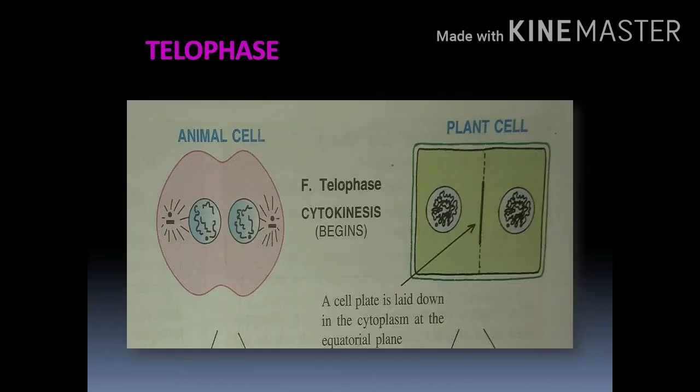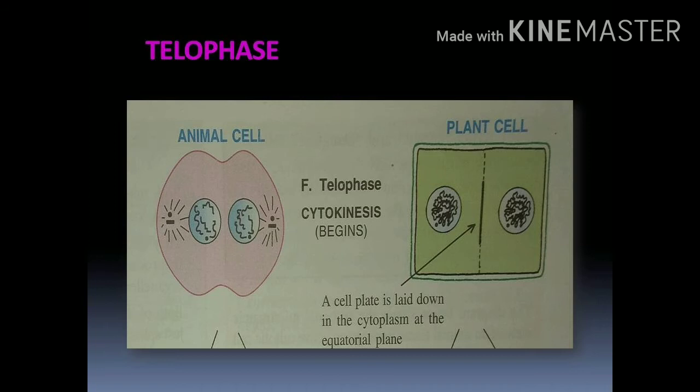In the diagram, you can observe that in the telophase in the animal cell, there is reappearance of the nuclear membrane as well as the nucleolus. The spindle fiber disappears, the astral rays also start to disappear, and the cleavage furrow in the animal cell deepens. The thick chromosome converts into a thin form, a chromatin thread.